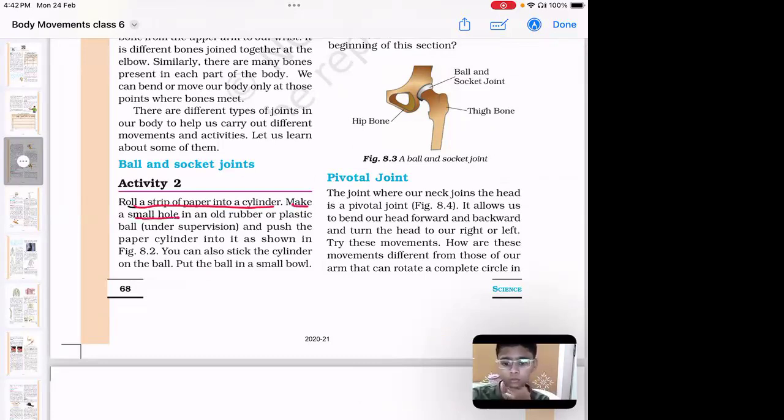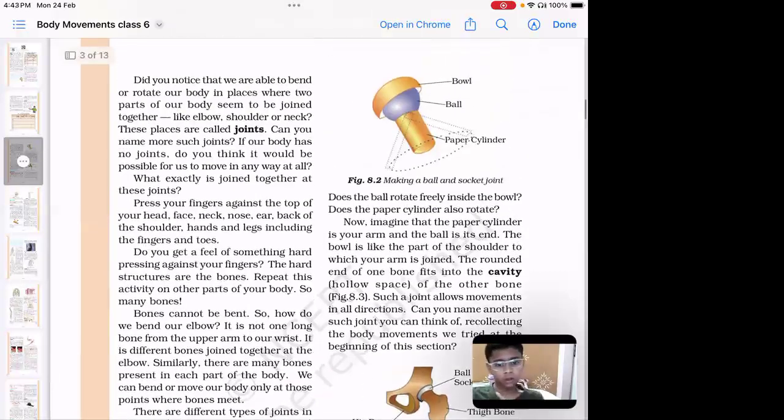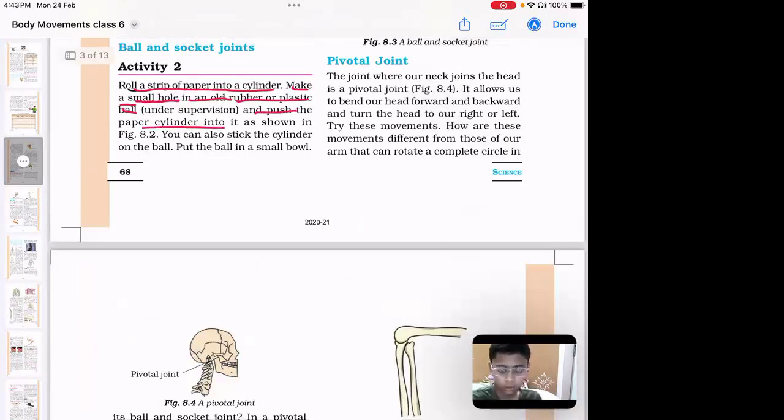Then make a small hole in an old rubber or plastic ball. Like this is the ball, a normal ball that we use to play. In that ball, we have to make a hole, and the hole size should be such that our paper cylinder fits into it. Push the paper cylinder into it as shown in the figure. Once you make the hole in the plastic or rubber ball, insert the paper cylinder into it.